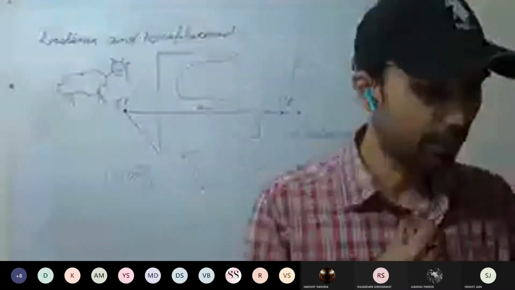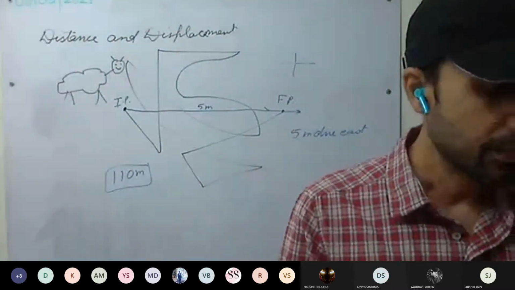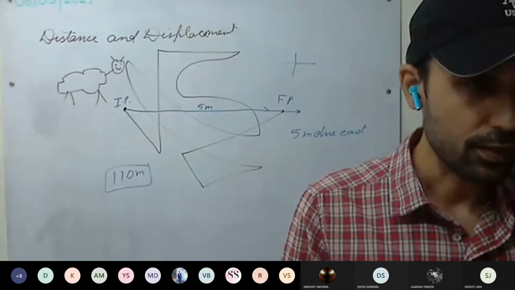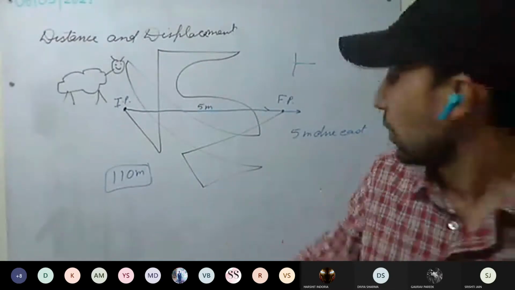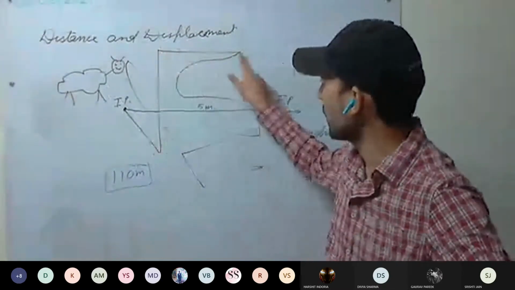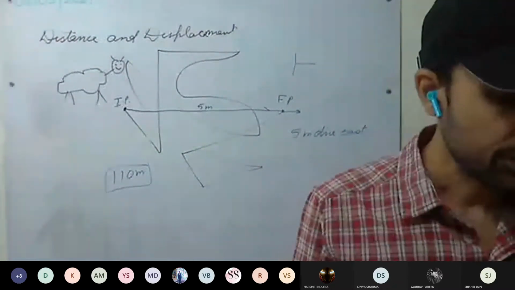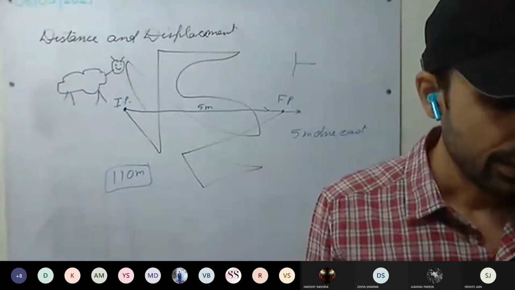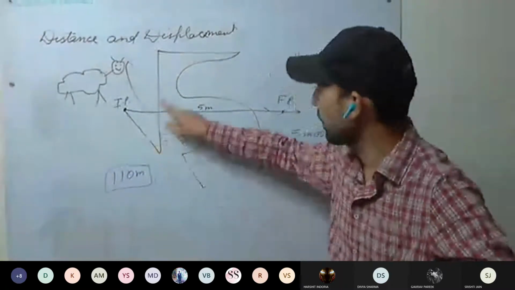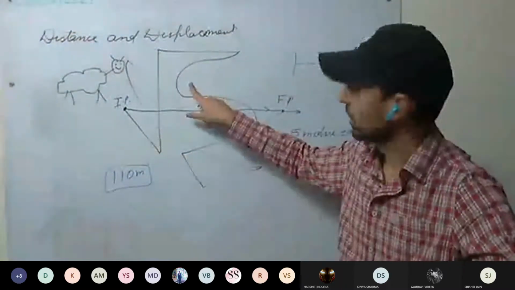Okay, we go to the definition given in your book on page number 28. See here, the total length of the path through which a body moves is called the distance traveled by it. Distance traveled by the body depends on the path taken.